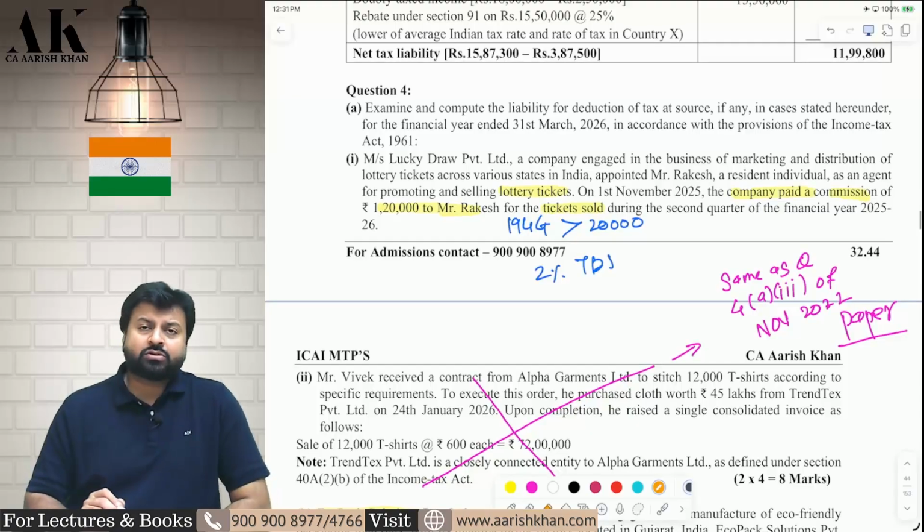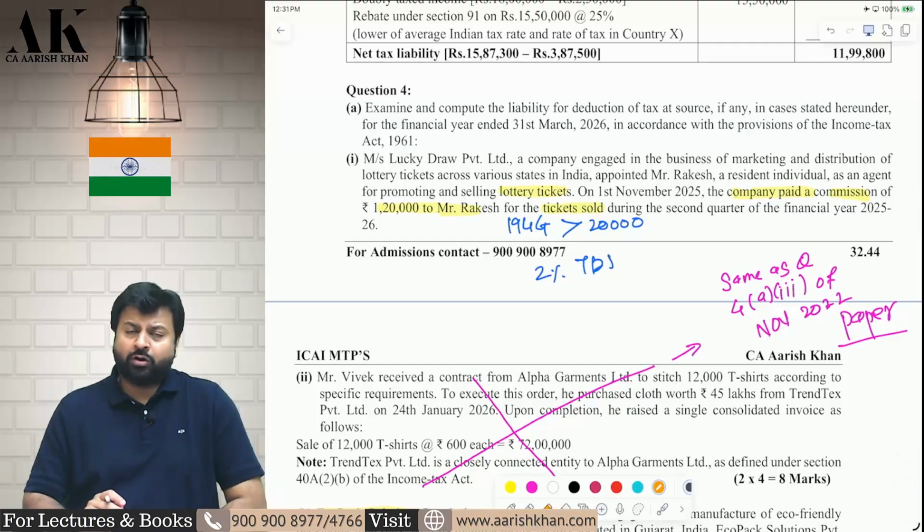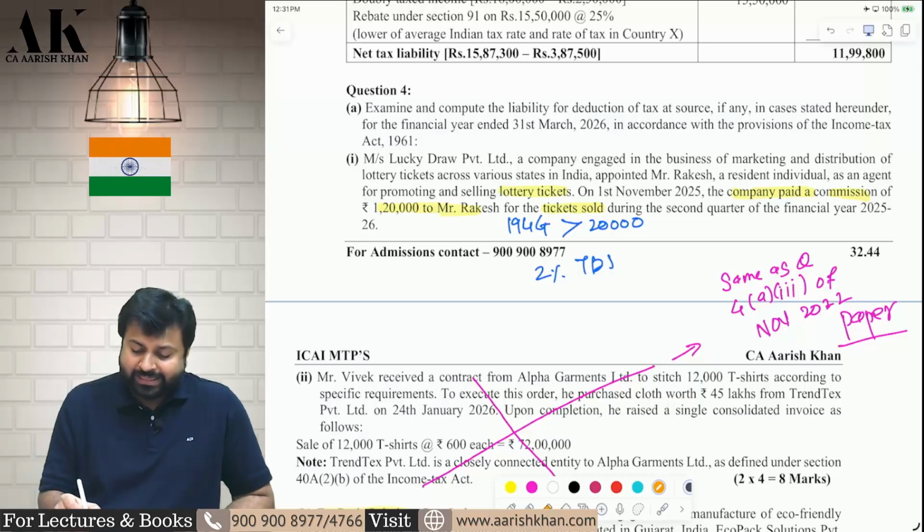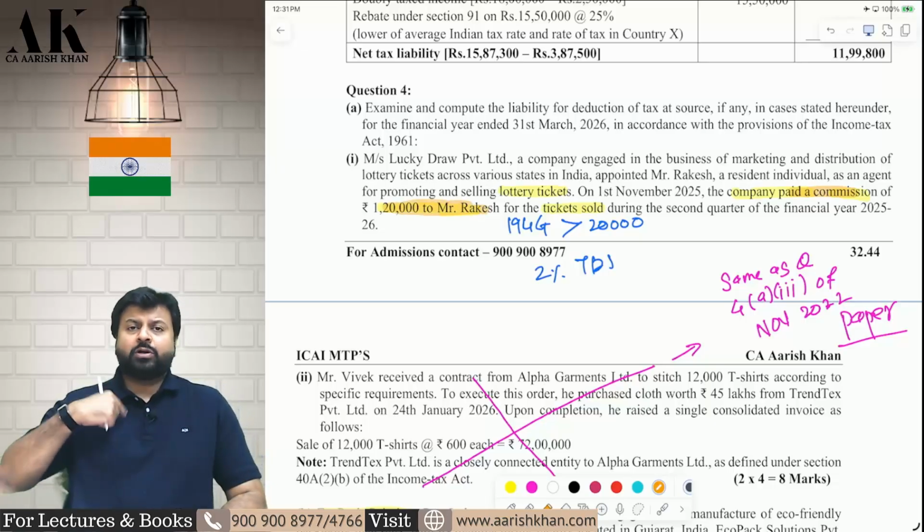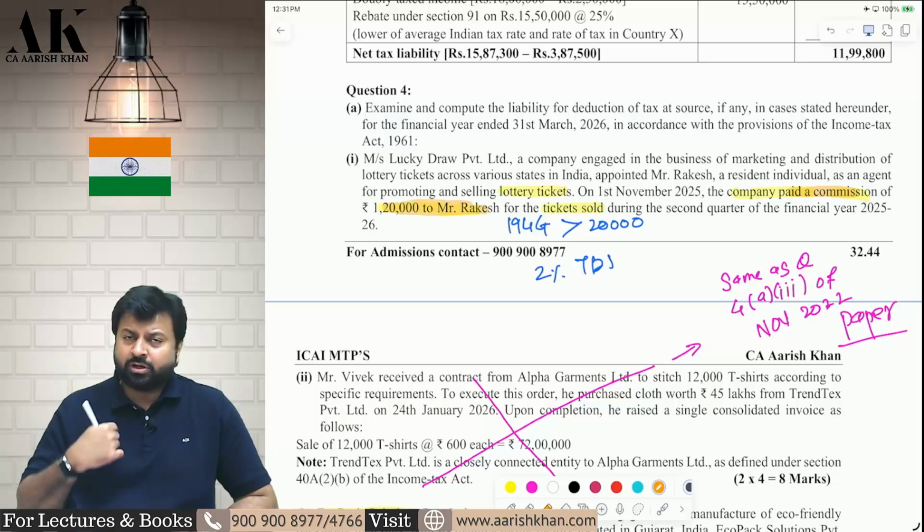Next one is a tedious question, in which part 1 we have not done earlier, part 2 we have done earlier. Now a lot of questions will repeat. At least 70-80% questions will repeat from here. Now what is part 1? There is a distributor who is giving some commission to the lottery agents. So if the distributor is giving commission to lottery agent, is the distributor liable to deduct TDS?